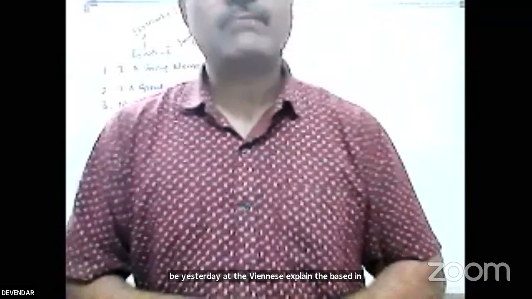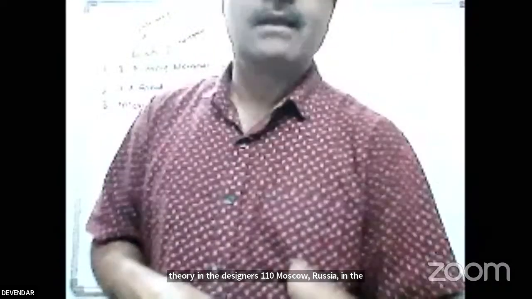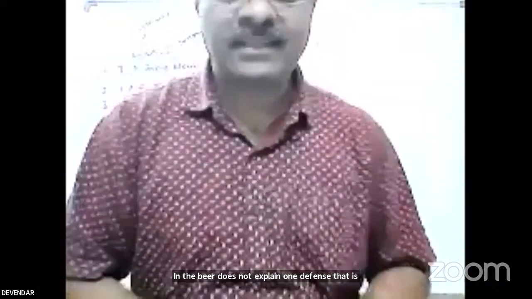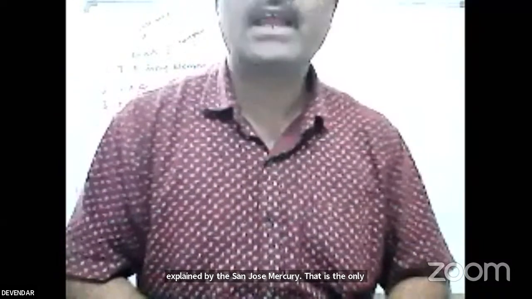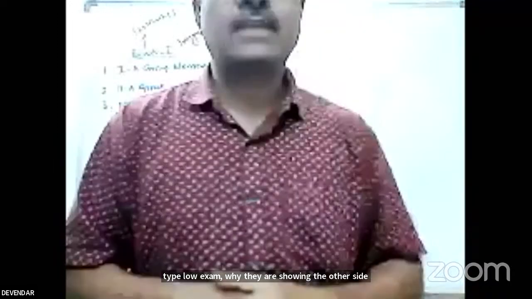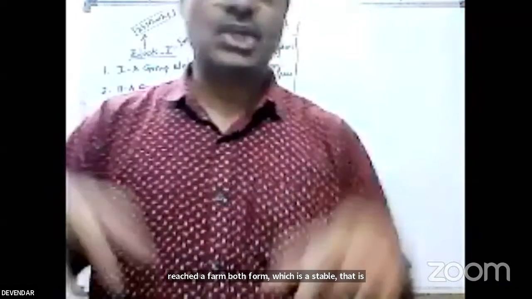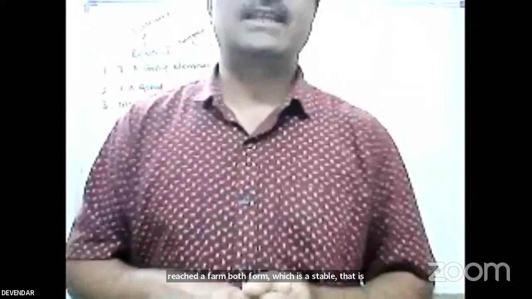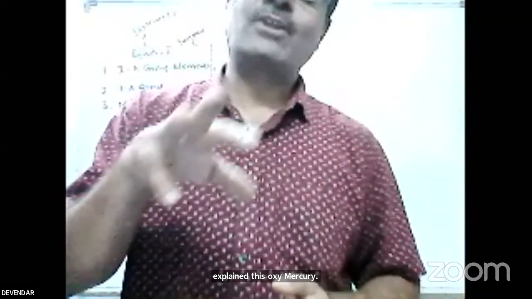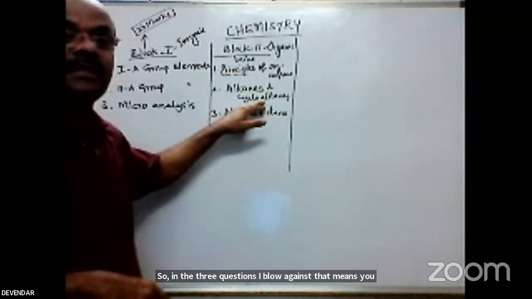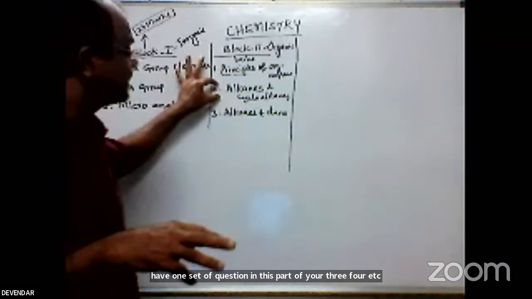Bayer's theory does not explain one defect. That is explained by the Sachse-Mohr theory. That is only for cyclohexane. The Sachse-Mohr theory shows the chair form and boat form, and which is stable. That is explained by the Sachse-Mohr theory. So in the cycloalkanes there are 3 questions, and here 1 essay type question. In total, 4 essay type questions are present in the second unit.